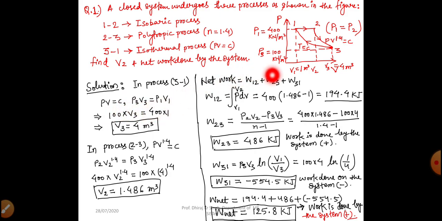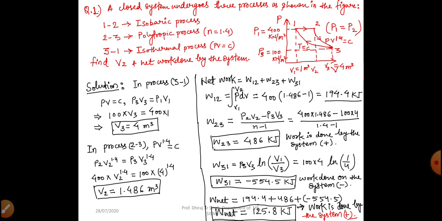So for process 3 to 1, we can write P3 V3 equal to P1 V1, and we all know the value of pressure P3 and pressure P1, and also we know the value of volume V1, but we do not know the value of volume V3. So from this equation, by putting the values, we can get the volume V3. So we have got volume V3 equal to 4 meter cube.